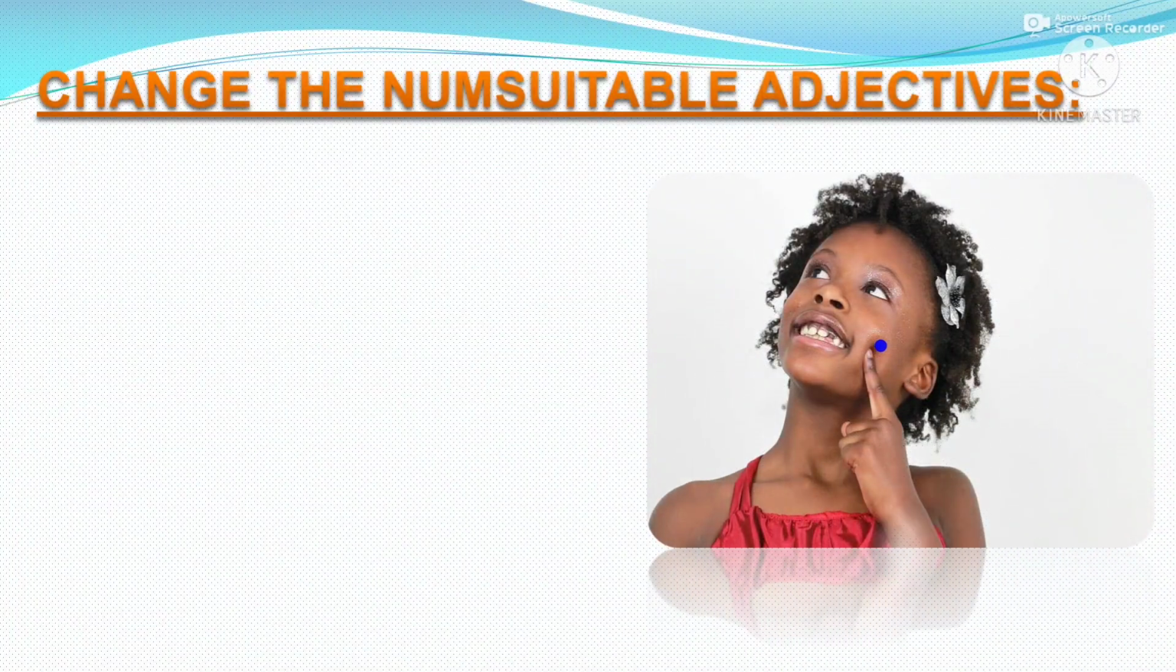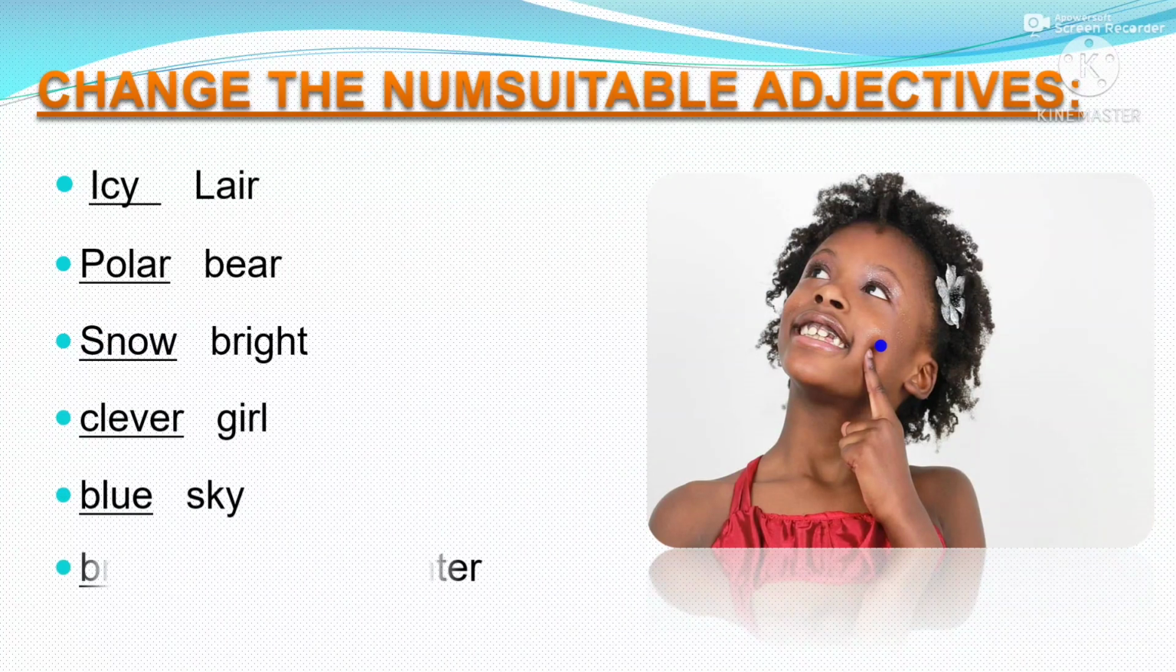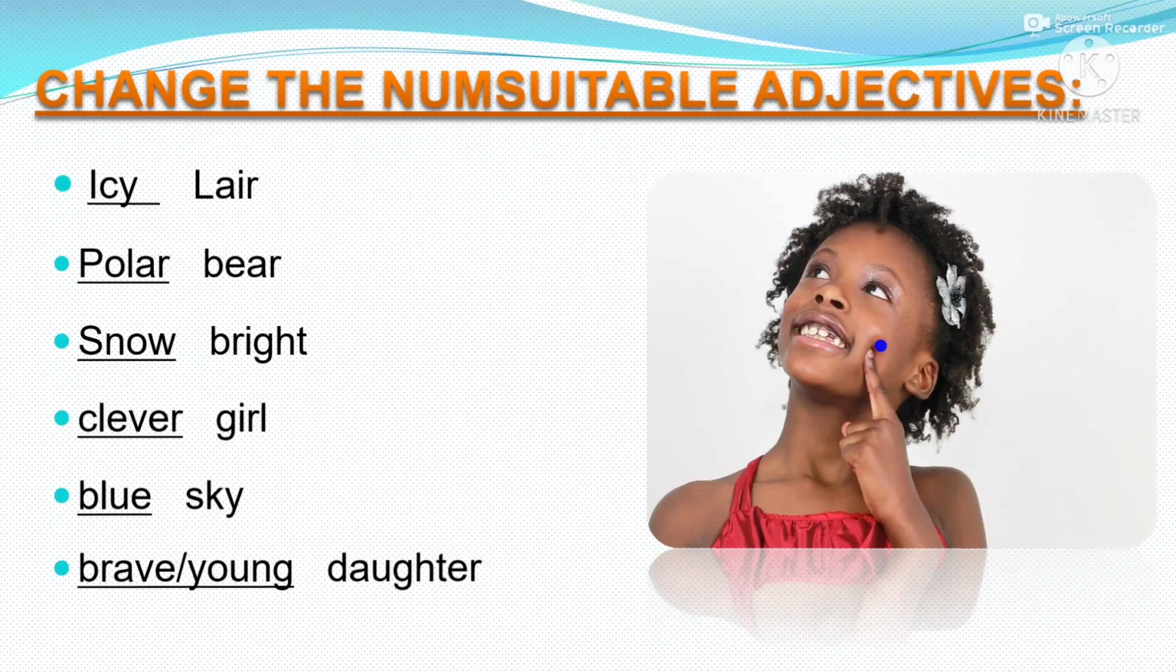Now we will use suitable adjectives. Okay. So for layer, I see layer. Next, polar bear, snow bright, clever girl, blue sky, brave young daughter.